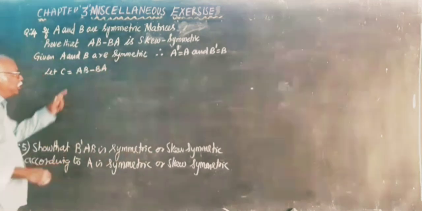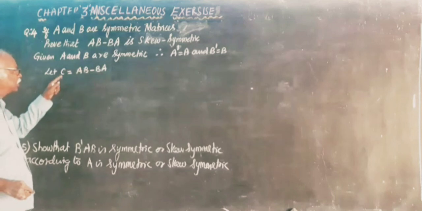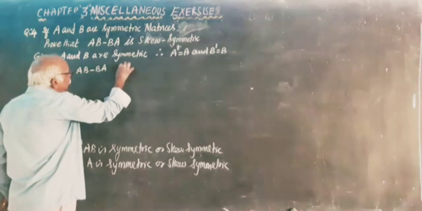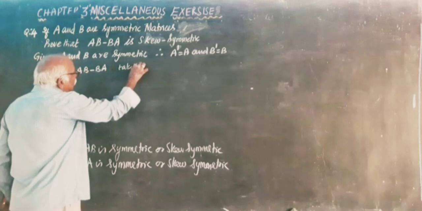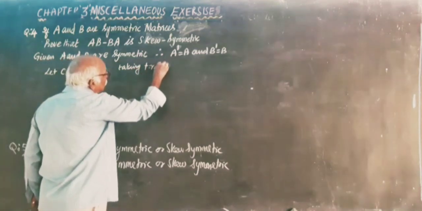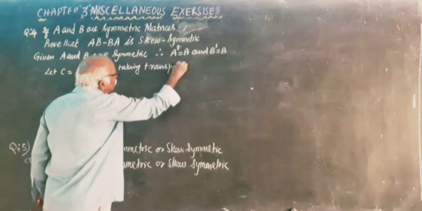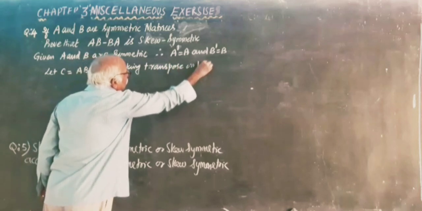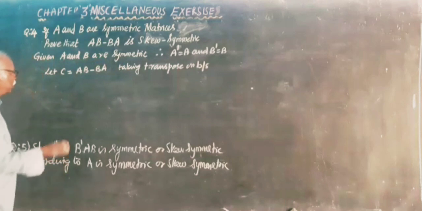I am assuming AB minus BA is the matrix C. Now taking transpose on both sides.